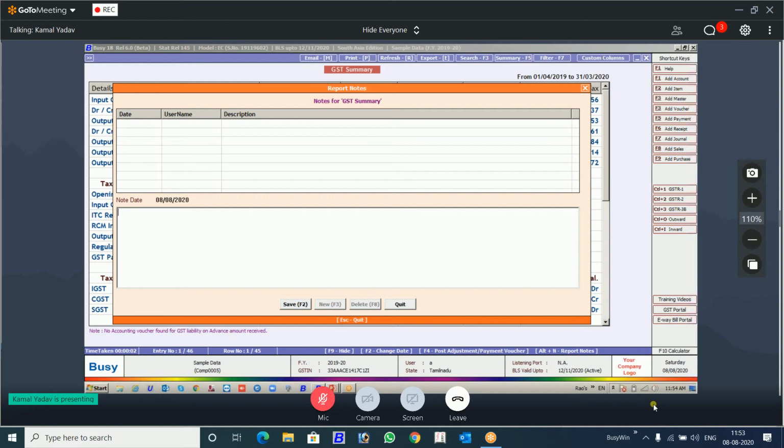Credit note is pending from this customer. There is a mismatch in the ledger and the GST summary. Cross adjustment was done on this date by which user, so that if anybody logs in, he can see there was a cross adjustment done on this particular day by this user. So it will be very much useful.